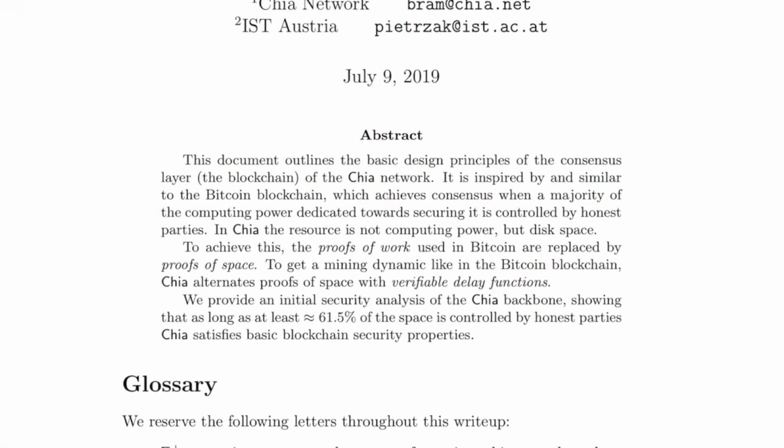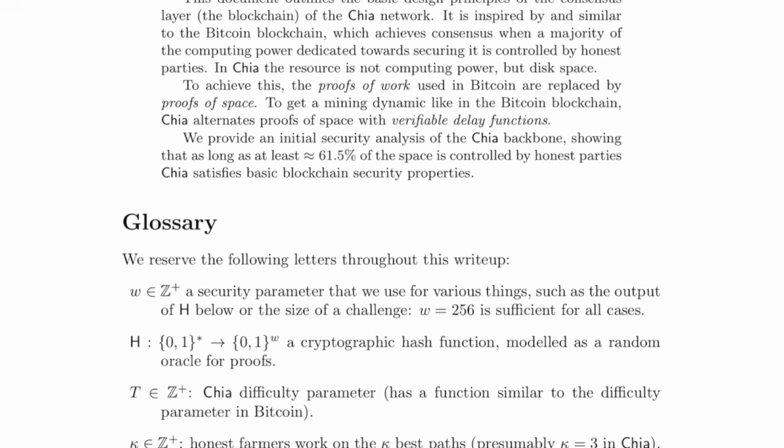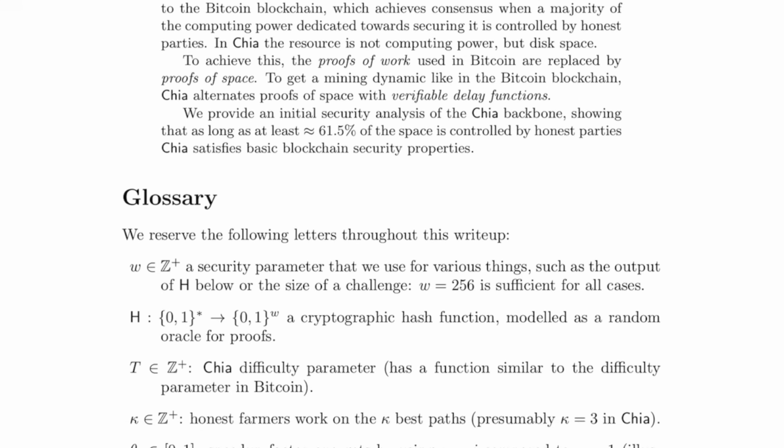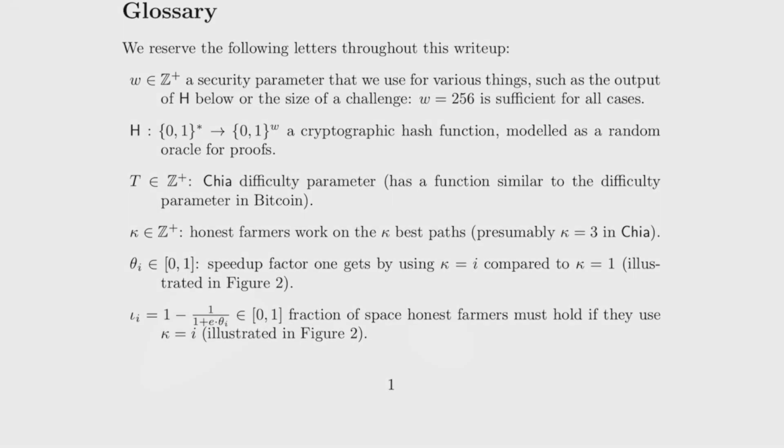Chia coin was founded by Bram Cohen, the founder of the famous BitTorrent. In 2018, Cohen published his proposal to use proof of space and proof of time for a new cryptocurrency. And in 2019, the official white paper, or green paper as they like to call it, was published.